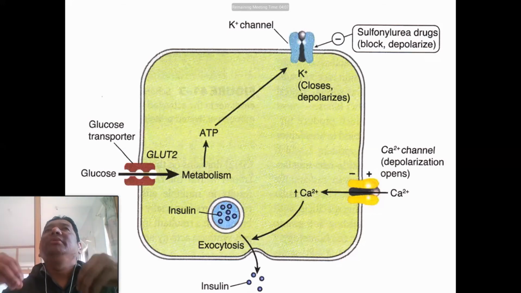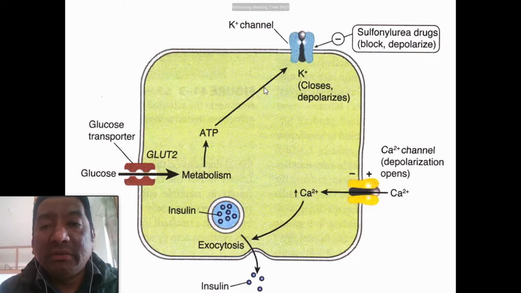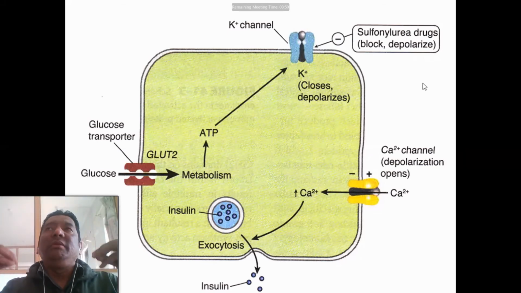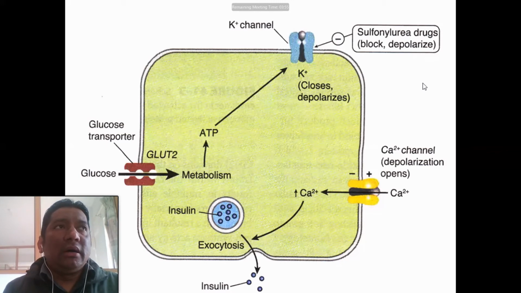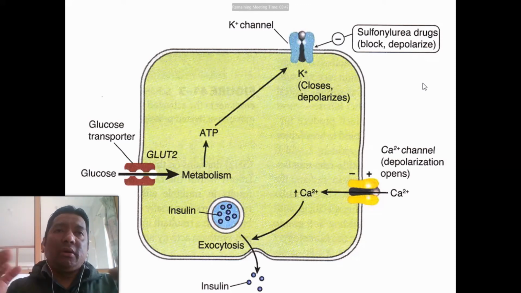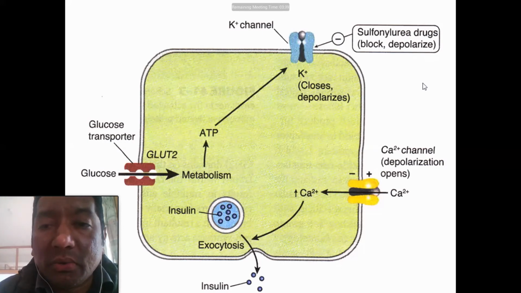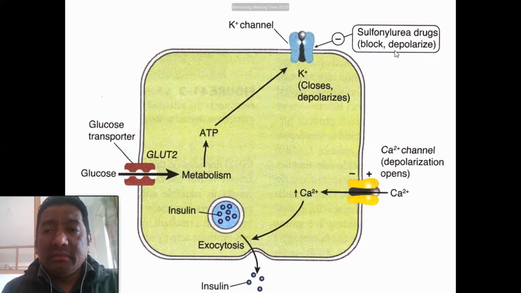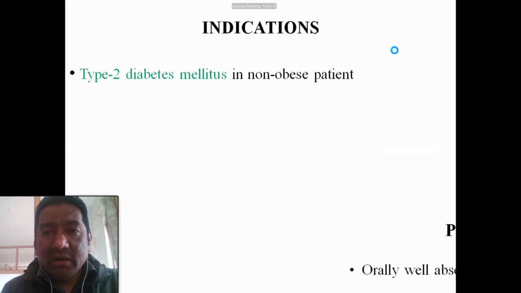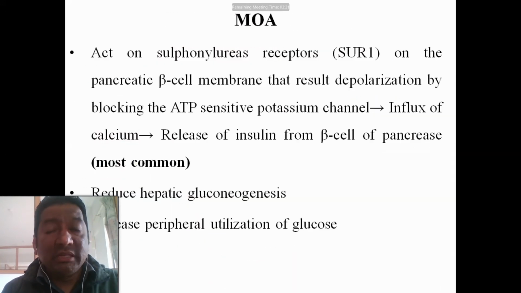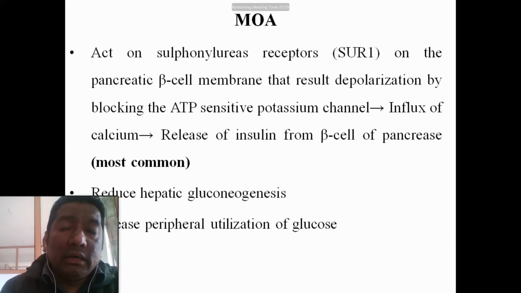Now the insulin will bind to the respective receptors and show its mechanism of action. That is the reduction of hepatic gluconeogenesis and glycogenolysis, and increased uptake of glucose by the adipose tissues. So that reduces the plasma glucose level. This is the major mechanism of action of the sulfonylureas.